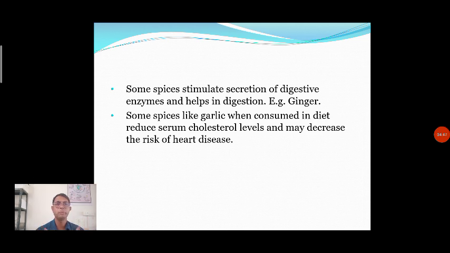So these are the two major properties: one, health related property, and second, preservative property. Due to the presence of these properties in spices, we add them to the food material, not only in India but throughout the world.